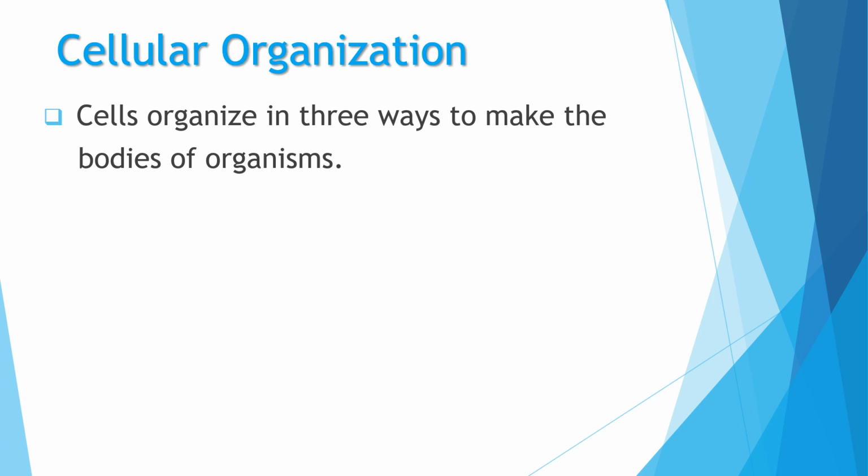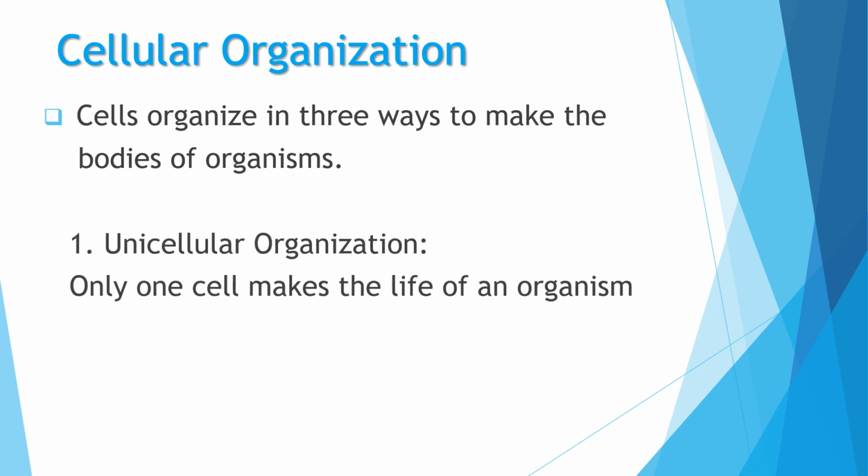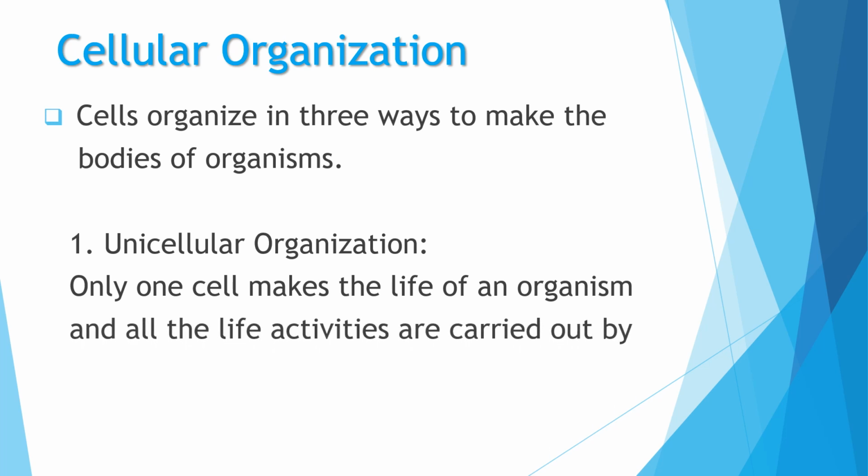So, dear students, the cells organize themselves in 3 different ways to make the bodies of the organisms. Cells make different types of organizations, which are first of all unicellular organization, then colonial organization, and the multicellular organization.